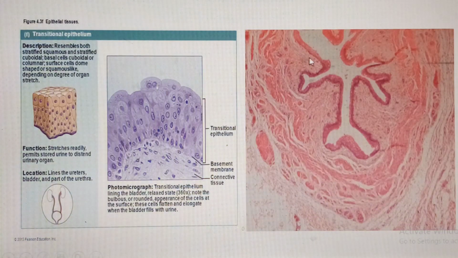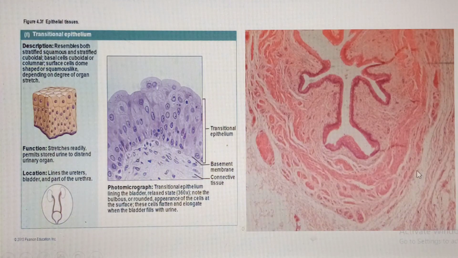And then, something like this, you might think is stratified squamous non-keratinized epithelium, which people frequently confuse with it. But what you should know is that you can see these whitish structures in the epithelium. These are what you call fusiform vesicles. We don't see fusiform vesicles in stratified squamous, whether keratinized or non-keratinized epithelium. Again, you don't see the epithelial pegs that we saw, and the connective tissue papillae. So this is classically transitional epithelium. Stratified squamous non-keratinized epithelium frequently resembles this, but you can use some of these features to distinguish between them.